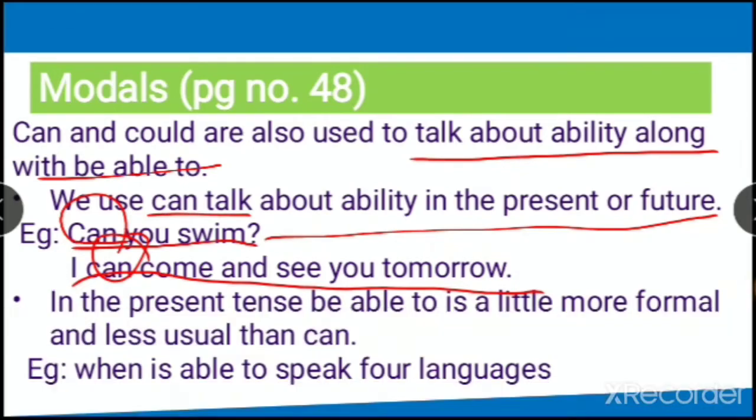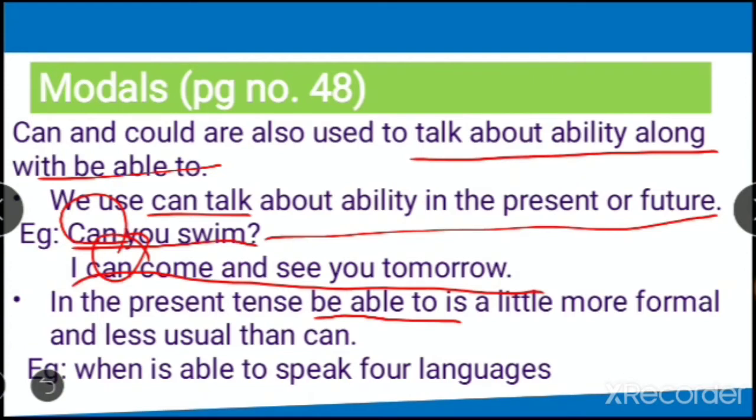Next, in the present tense, be able to is a little more formal and less usual than can. Now, if you're talking about present tense, the time now, that I will tell you in detail when we do the tenses chapter. But present tense means when you're talking about time now, everything is happening now. So for that, instead of can, you can use be able to. What can you use? Be able to.